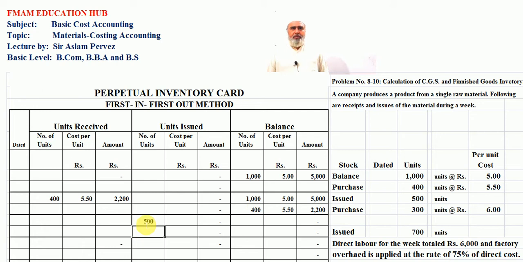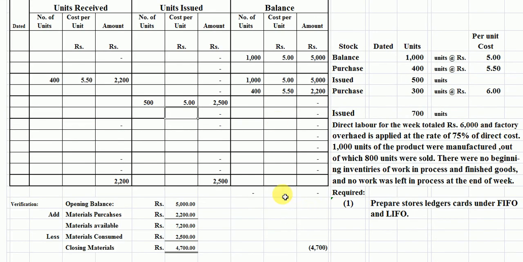500 units here. The rate is 5 per unit. Now students, this is our issued record that has been recorded. Now the remaining balance is 500 units, because we have taken 500 out of 1000 units. The remaining balance is 500 units here.